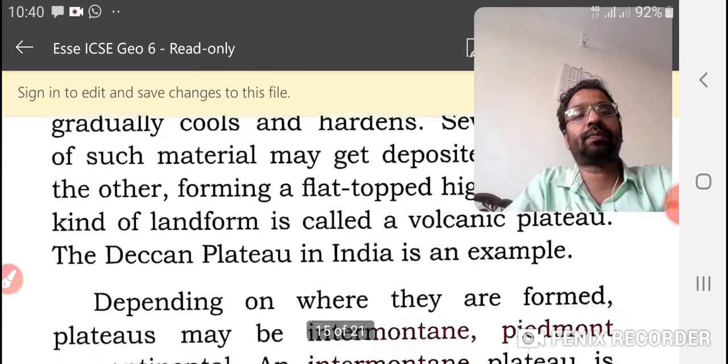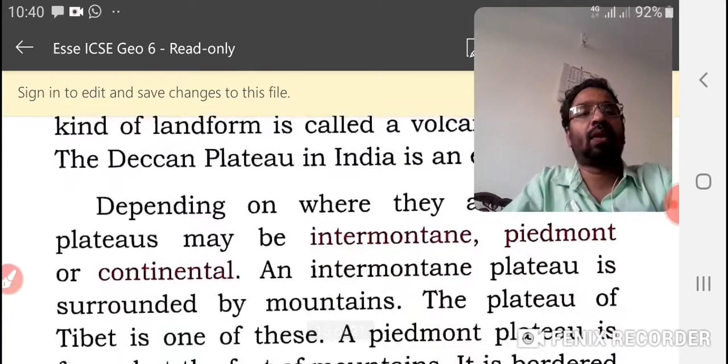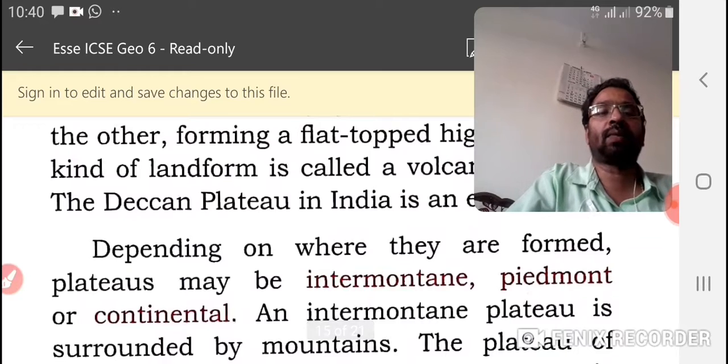Depending on where they are formed, plateaus may be intermontane, piedmont, or continental.